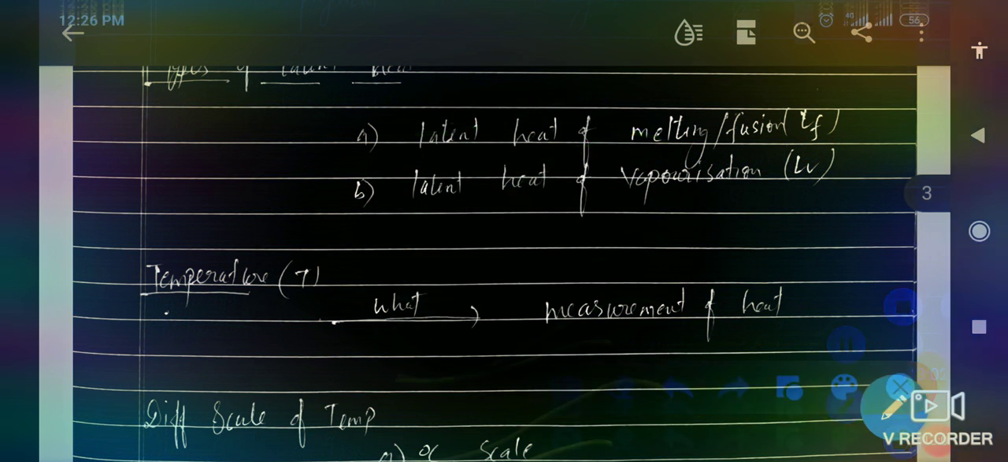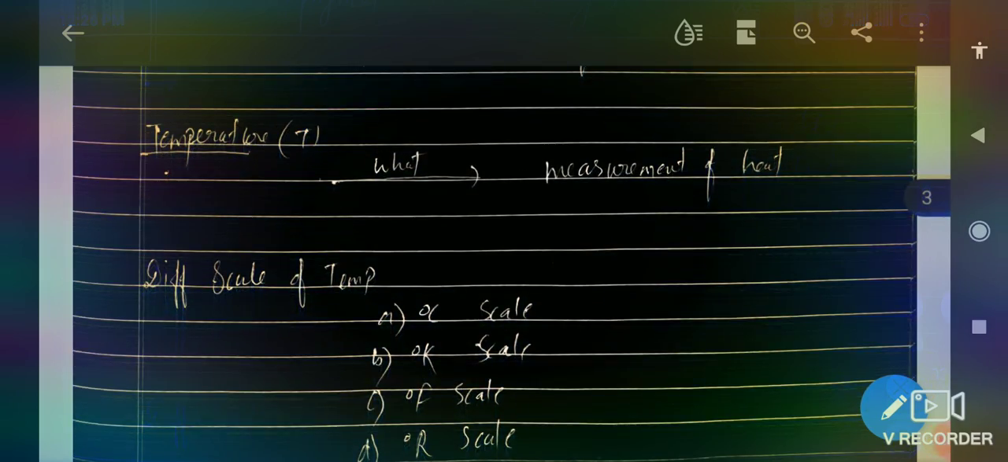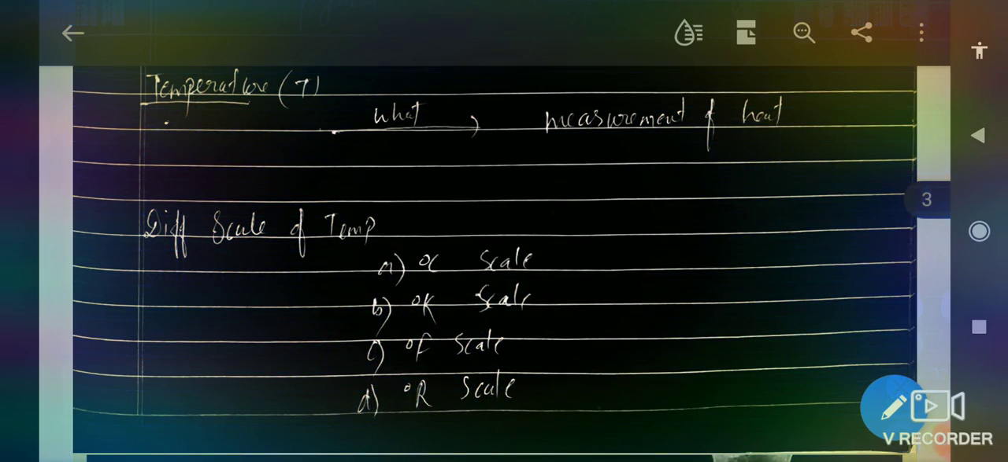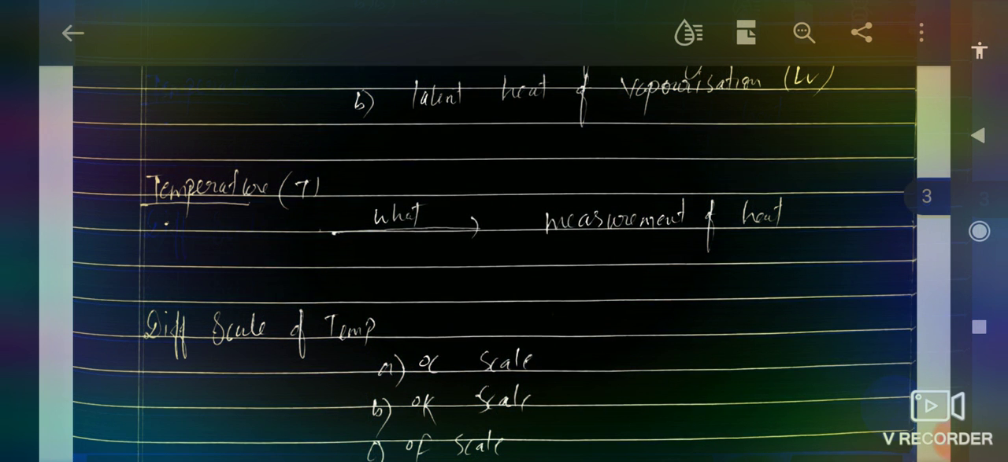Now we need to understand temperature. The next topic is temperature. As you know, friends, we have completed heat and its unit, and the types of heat: first specific heat and its types, and latent heat and its types. Now the next topic is temperature.